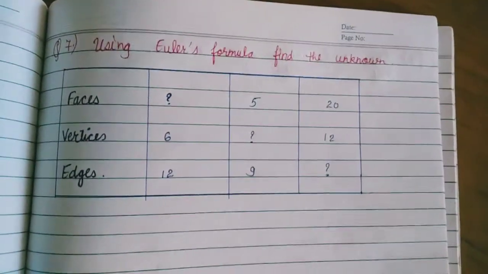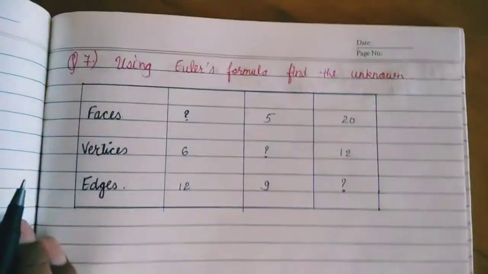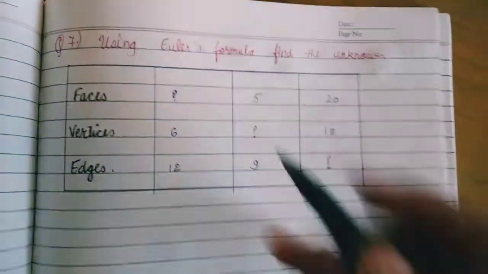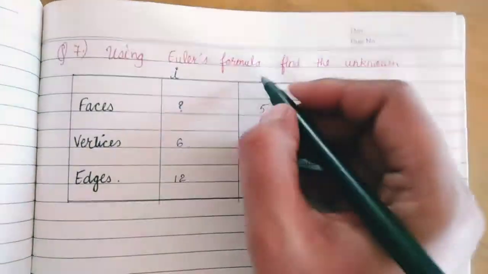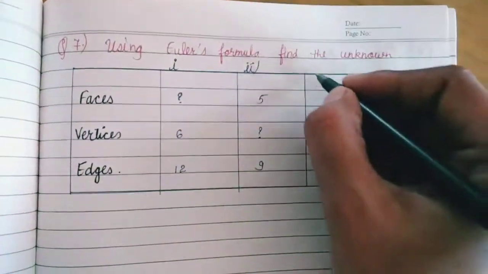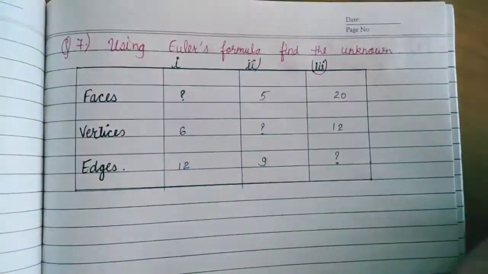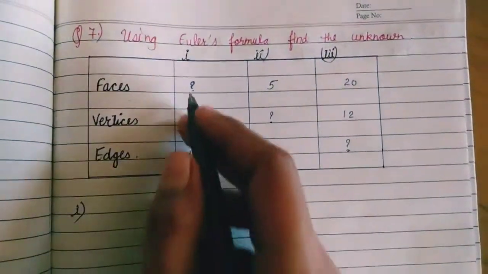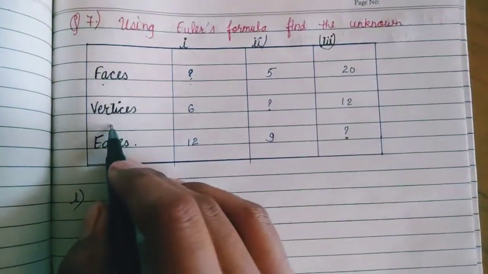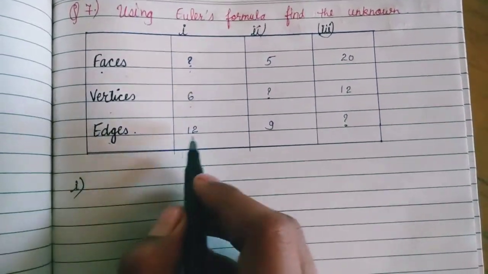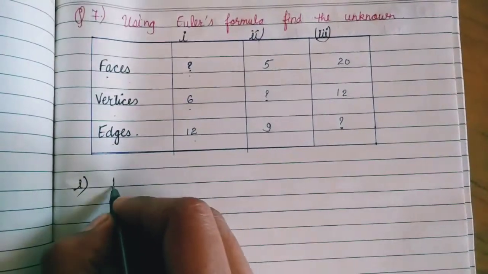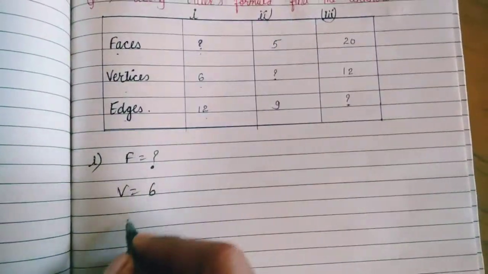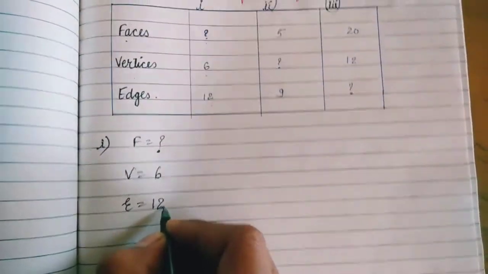Now question number 7 is: using Euler's formula find the unknown. So this is the first case, this is the second case and this is the third case. In the first case, faces is unknown, vertices is 6, edges is 12. So simply we will write faces, that we have to find out, vertices is 6 and edges is 12.